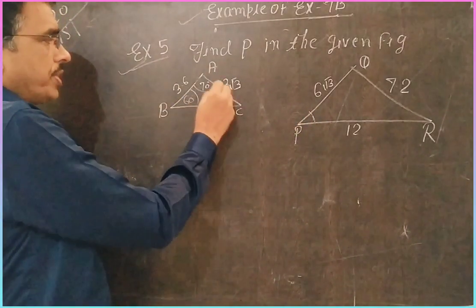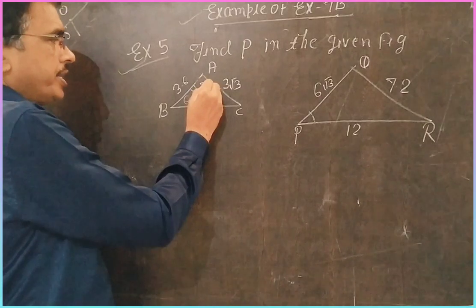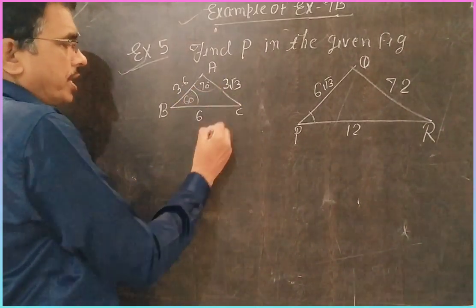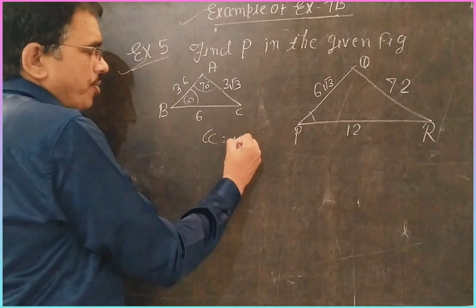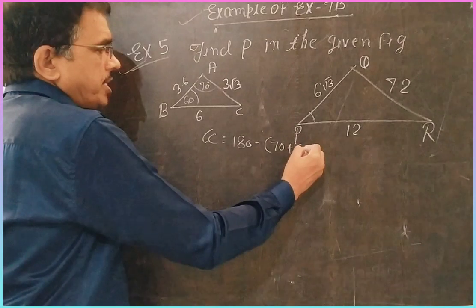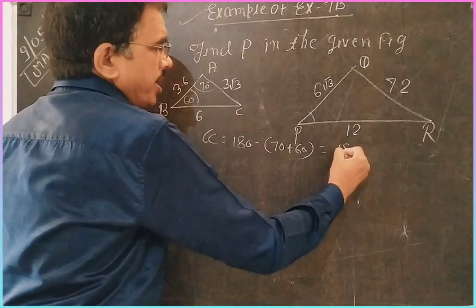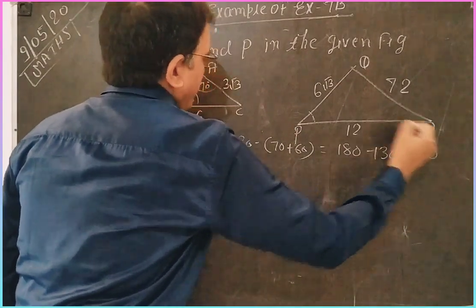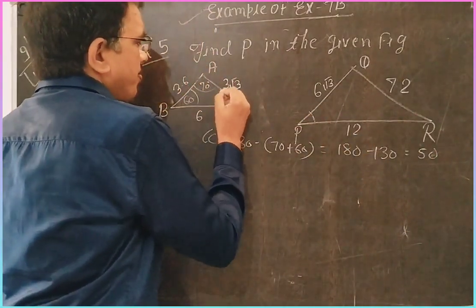So dear students, first you find the angle C. Here is 70, here is 60, so it is 130. So angle C is equal to 180 minus (70 plus 60). That is 180 minus 130, and it is 50. So angle C is equal to 50.